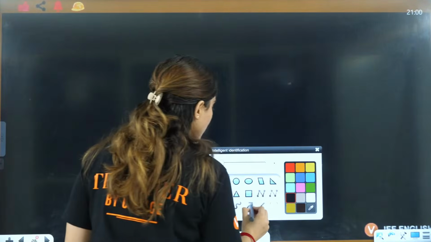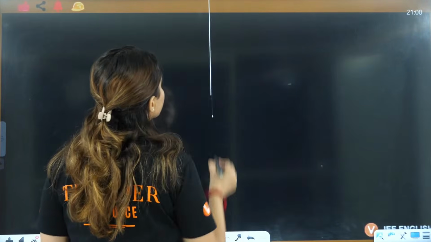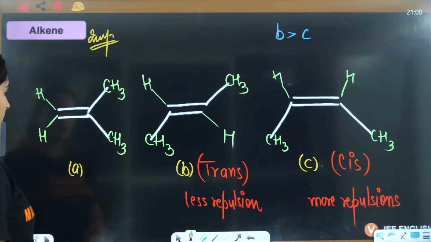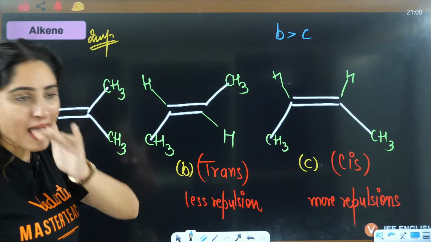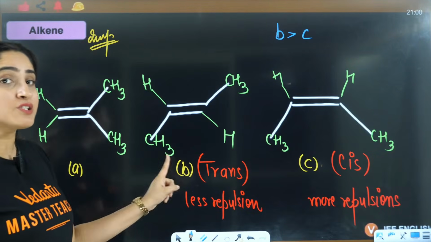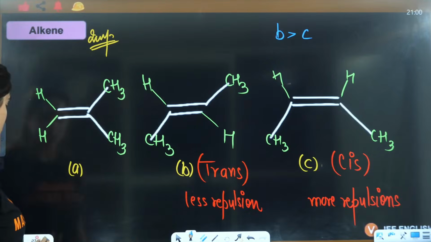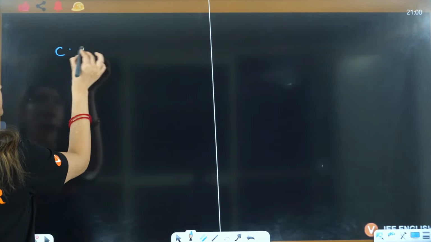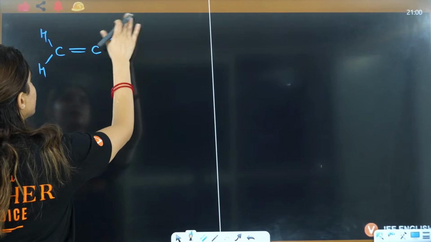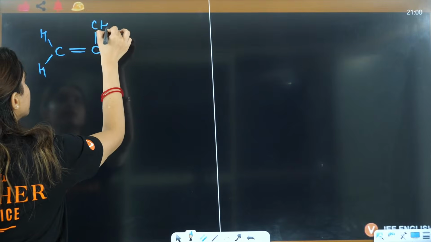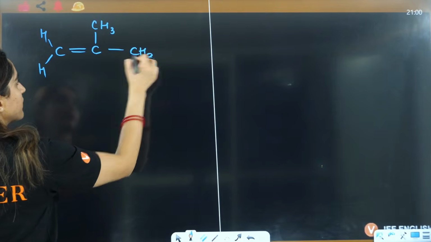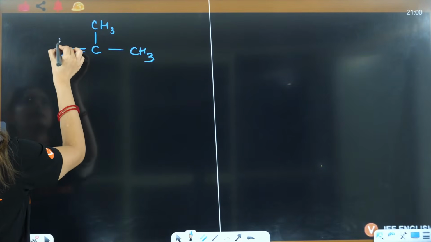For A, what I'll do, I'll draw the hyperconjugating structures. Okay. I have to come here because see, the comparison of A is with trans. Whether A is more stable than trans or less stable. Right, so I'll compare these two structures. Here you have C double bond C and here you have one hydrogen. This is one CH3. So how can you draw it? This is CH3 and here you can do CH3 here also.